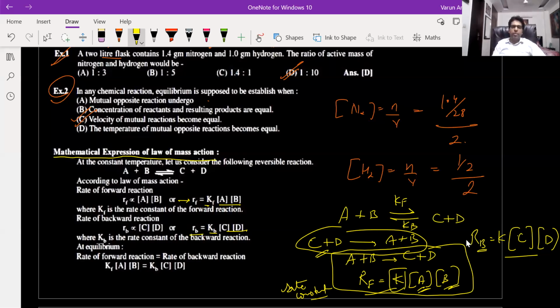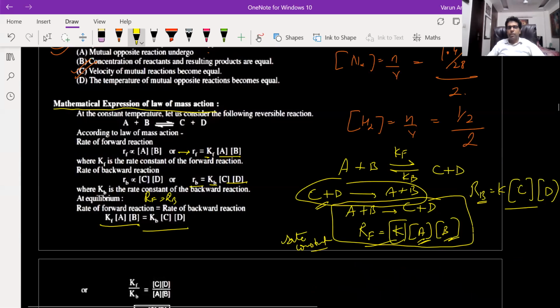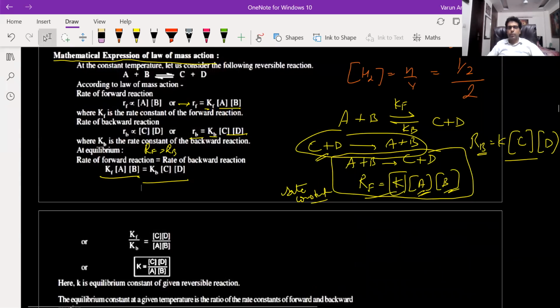Now what is the equilibrium condition? Rate of forward will be equal to rate of backward. So I can write rate constant for forward upon rate constant for backward is equal to concentration of products divided by concentration of reactant.